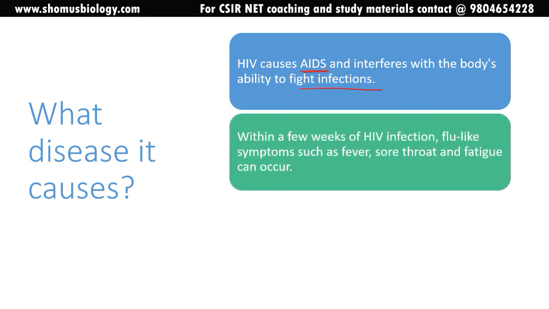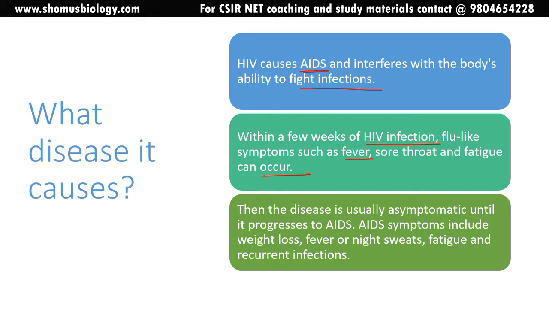Within a few weeks of HIV infection, flu-like symptoms such as fever, sore throat and fatigue can occur. But the disease usually remains asymptomatic until it progresses to AIDS. AIDS symptoms include weight loss, fever or night sweats, fatigue and recurrent infections, recurrent different kinds of bacterial and viral infection. Because our body's immune system becomes so vulnerable, a person catches infections almost every single day.